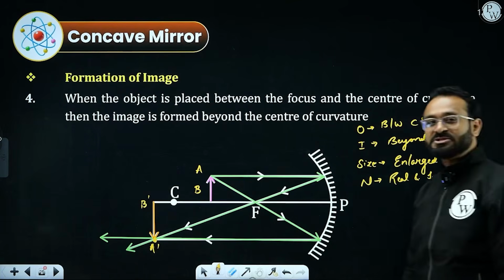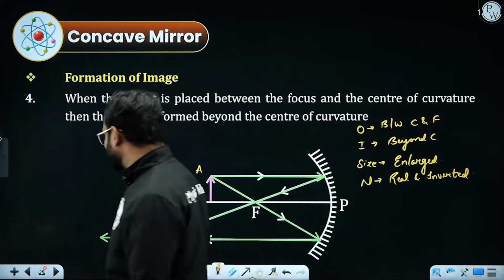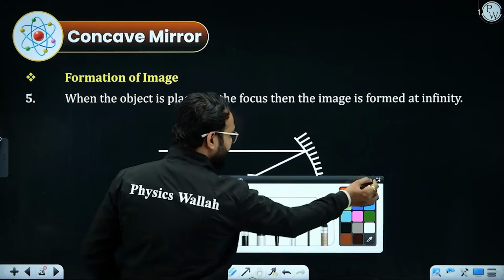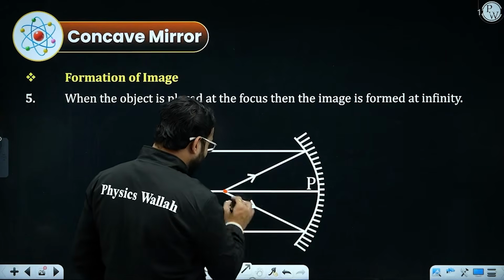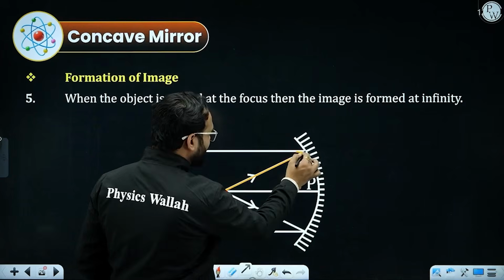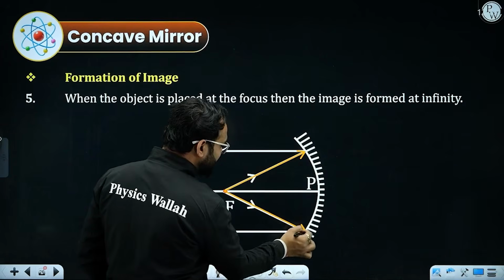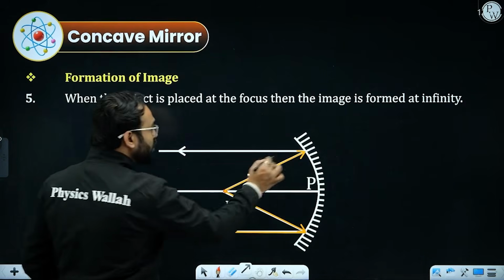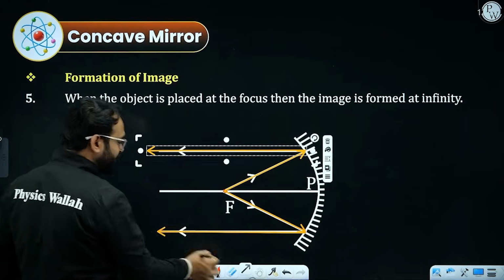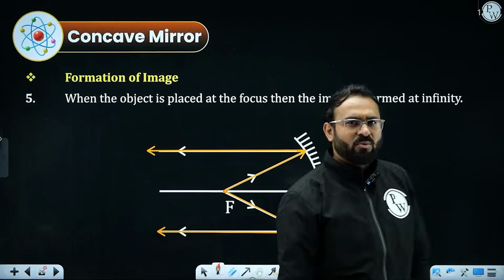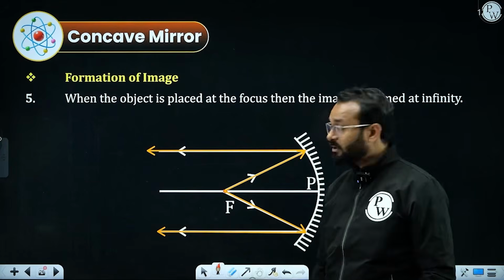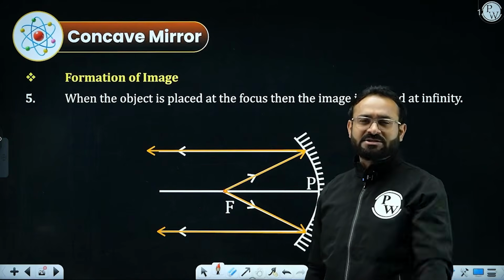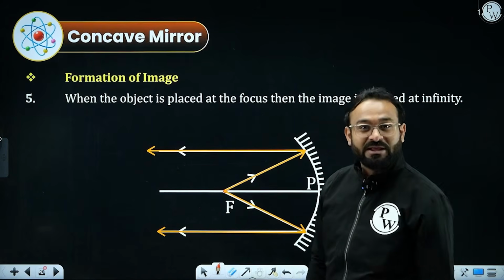Now that was formation number 4. Formation number 5. Now I have kept the object at focus. So that's my object. Now the rays of light passing through focus. Now these are the two light rays passing through focus, and if the rays of light pass through focus, they go parallel to the principal axis after reflection. Yes, where are they going to meet? Nowhere, because these are parallel rays. Parallel rays never intersect each other. They meet at infinity. Yes, you are right.